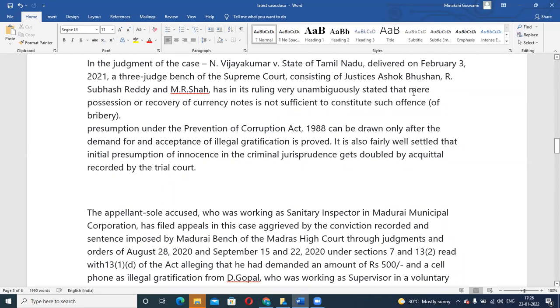Okay, and they stated, and this is very important, that mere possession or recovery of currency notes is not sufficient to constitute the offense of bribery. Just because someone is in possession of currency notes, that in itself does not indicate that it is a case of corruption or bribery.